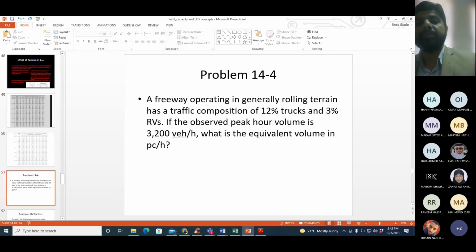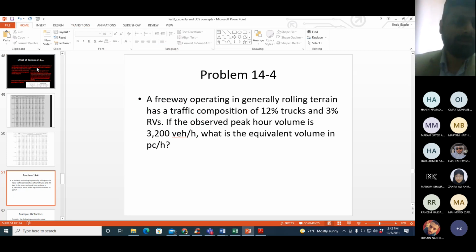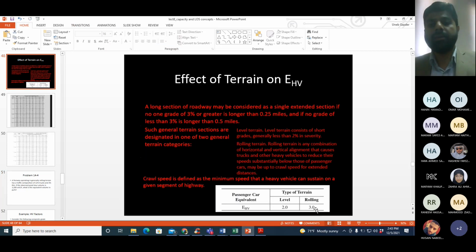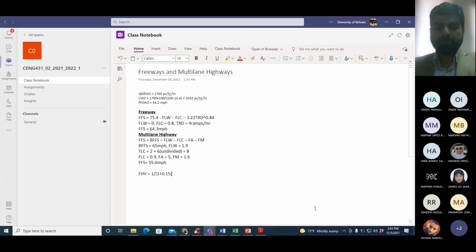Then I need EHV. EHV for rolling terrain is 3. So 3 minus 1. Minus 1 is from the equation.